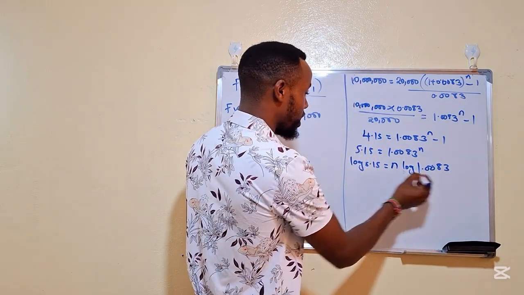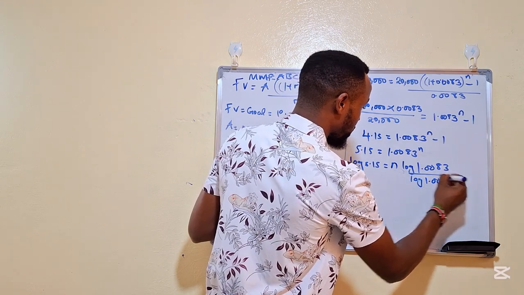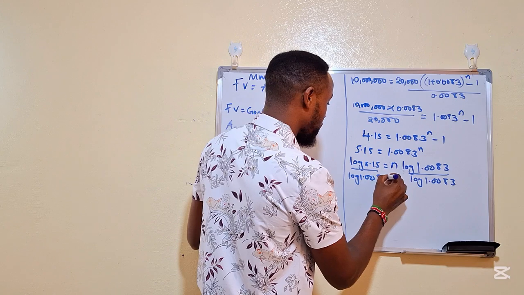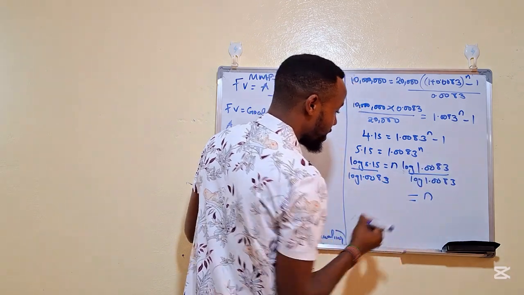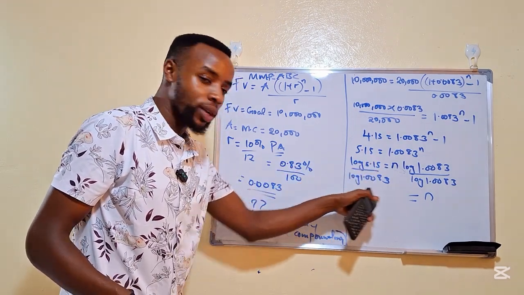So that on this side you can divide by log 1.0083, and on the other side you also divide by log 1.0083, so that on this side you are only left with n, and you solve what is on the other side, and this is the answer you get here.